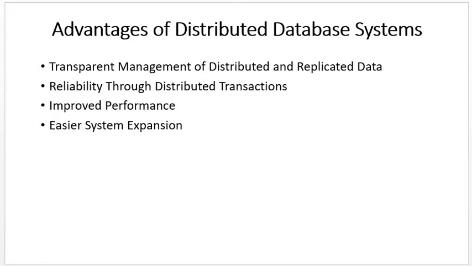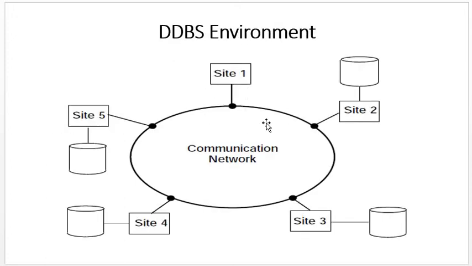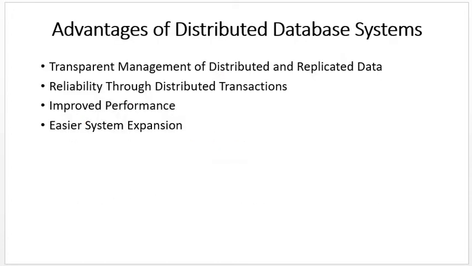Easier system expansion means that if we want to expand our distributed database system, it is easy. For example, there are 5 sites and I want to connect a 6th site, then it is possible. We can directly add site 6 to this communication network or computer network. So it's easier system expansion. These are the advantages of a distributed database system.